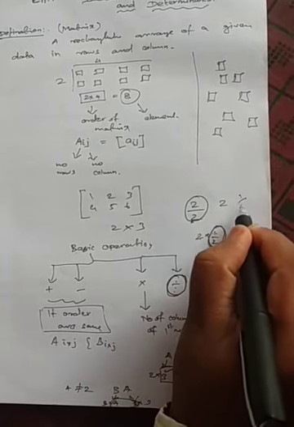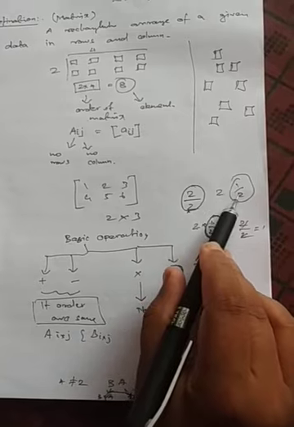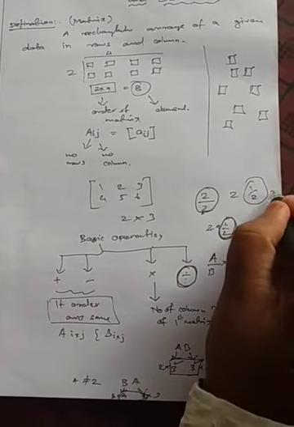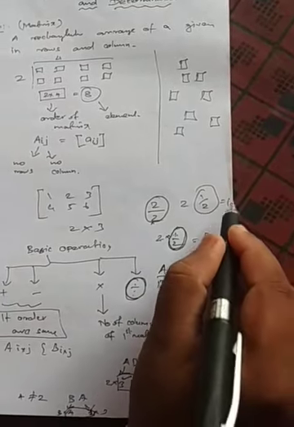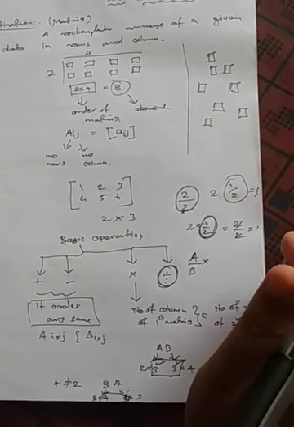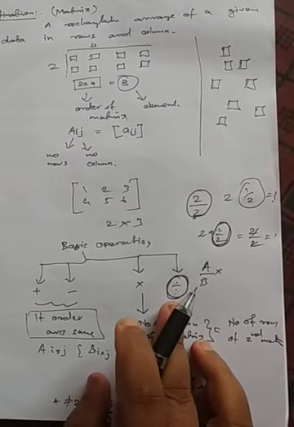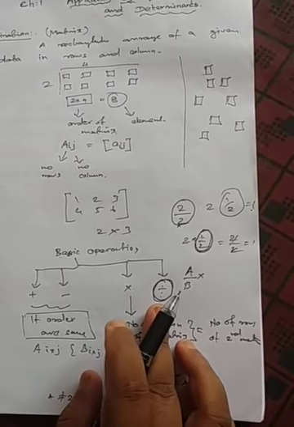That is the multiplicative inverse. If I multiply this 2 by 1 by 2, our answer is coming as 1. That's why we say 1 is the identity element for multiplication. In matrices we usually won't divide by a matrix, but we multiply by its inverse.